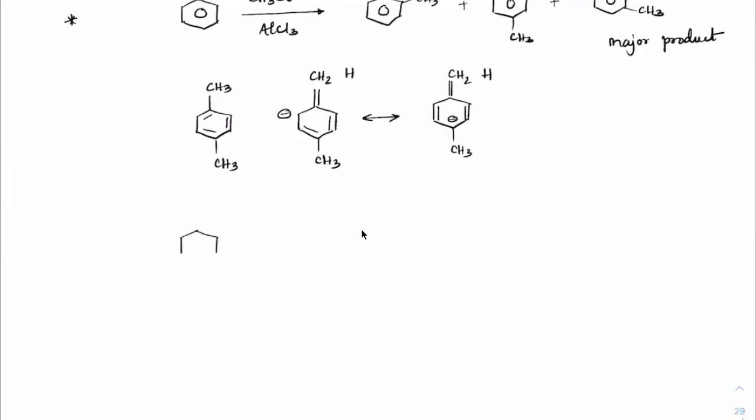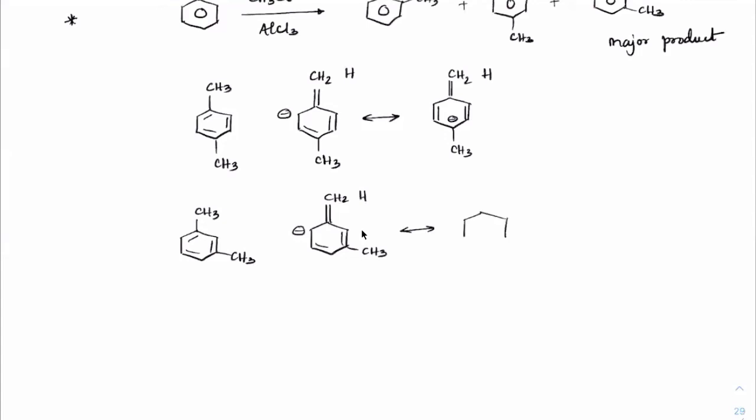Now check out, if you write in terms of the meta position, CH3 and CH3 are present here. If you write the hyperconjugated structures, double bond CH2, no bond resonance with negative charge, double bond, and CH3.